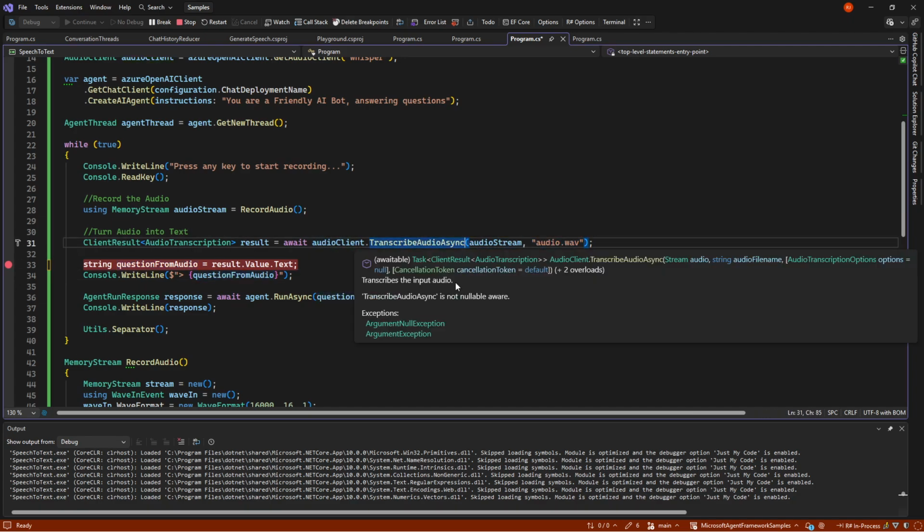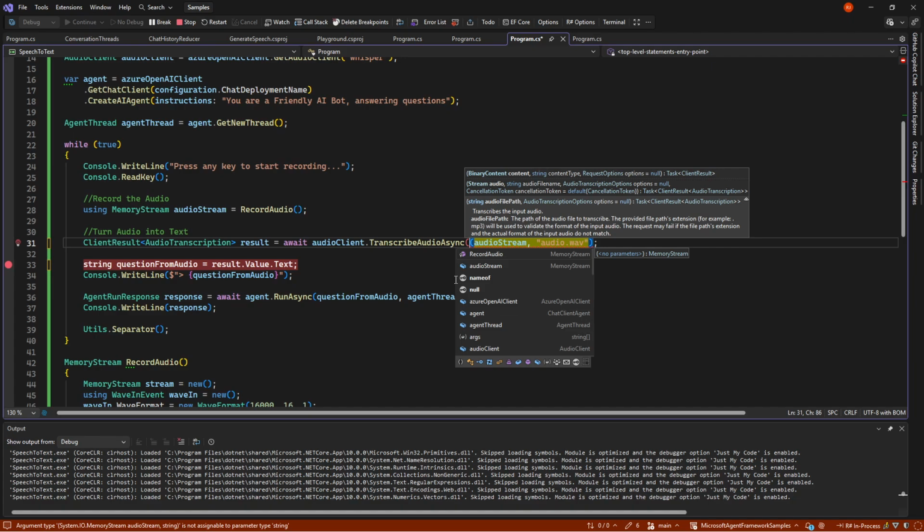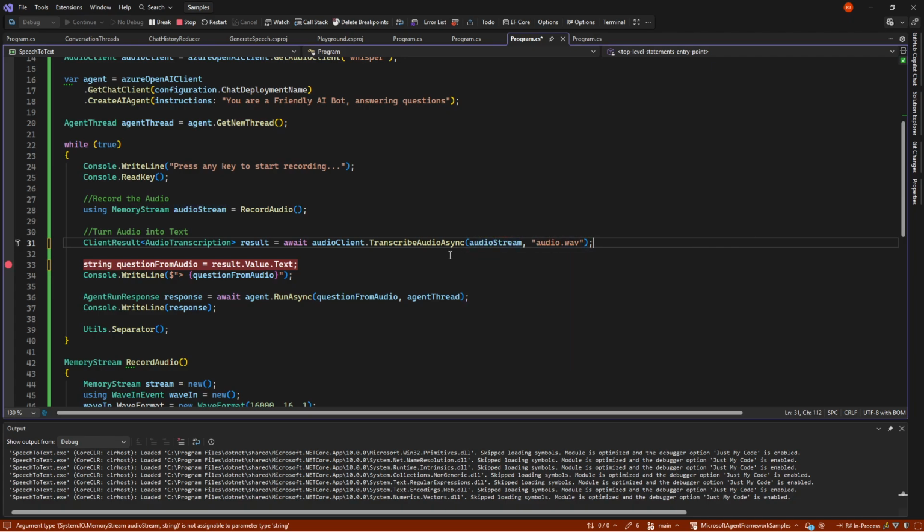Of course, if you had a file on hand, you could instead have given it as a path. So it could be something you had recorded beforehand and you wanted to transcribe it into text if need be. So that's actually everything.